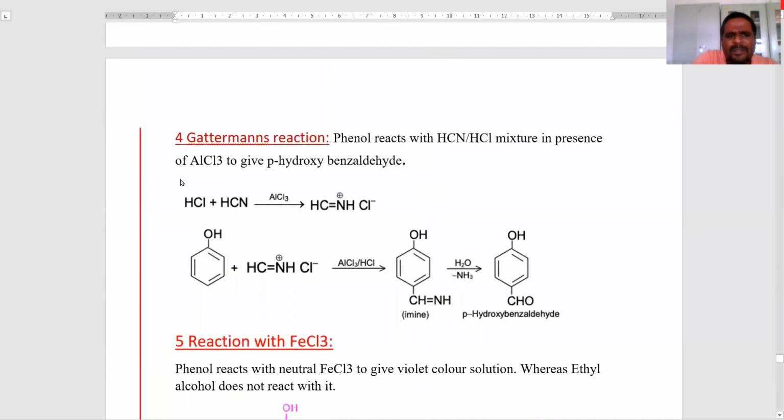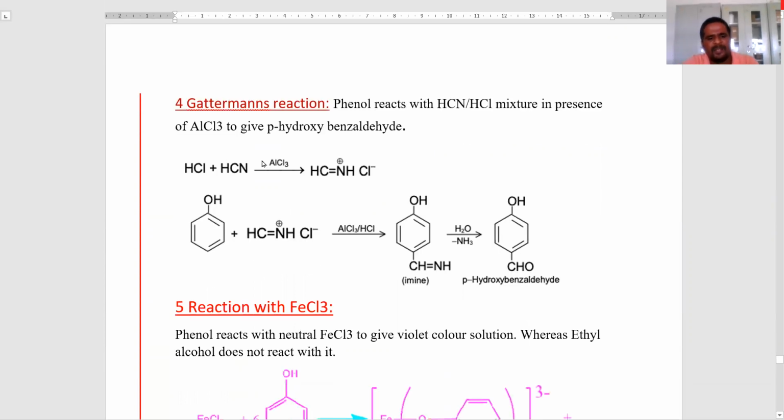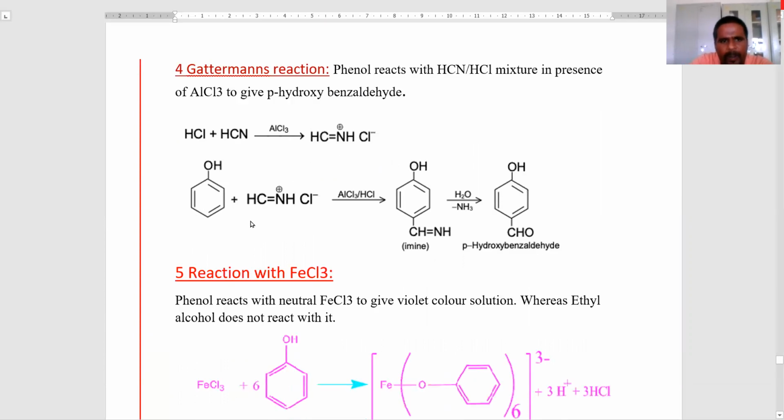Next, the fourth one is the Gattermann reaction. Here, what happened? Phenol reacts with a hydrogen cyanide and HCl mixture in the presence of the Lewis acid aluminum trichloride to give para-hydroxy benzaldehyde. Here is hydrogen chloride and hydrogen cyanide forming the imine salt.